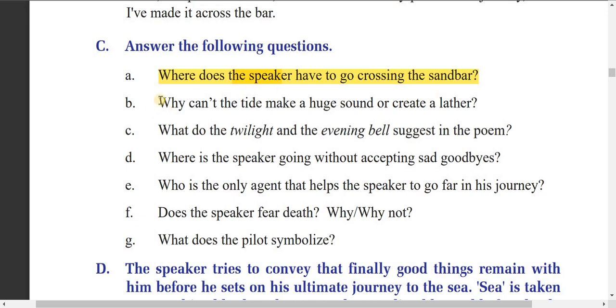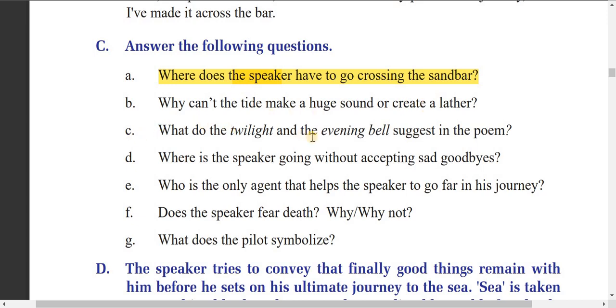Second question is, why can the tide not make a huge sound or create lather? Lather means foam. The tide cannot make a huge sound or create a lather because it is very calm. It is very low that day. It's very weak.